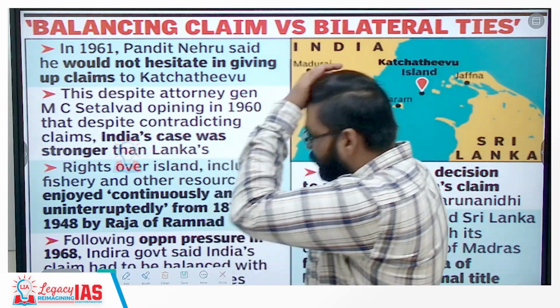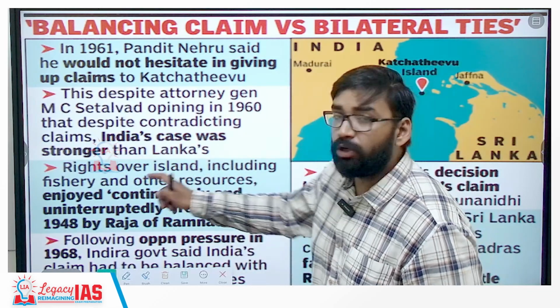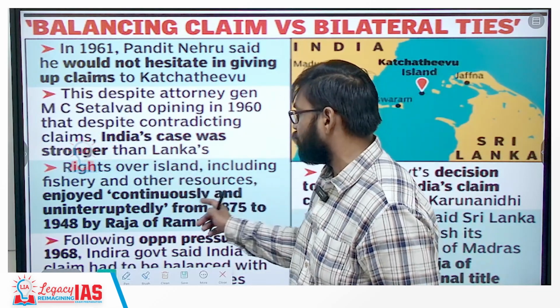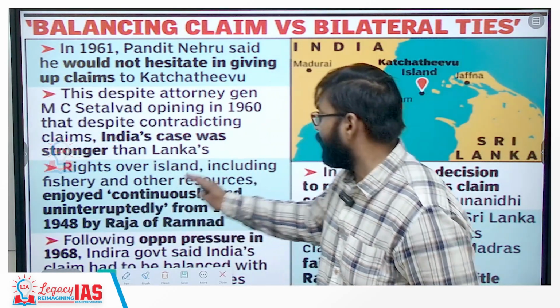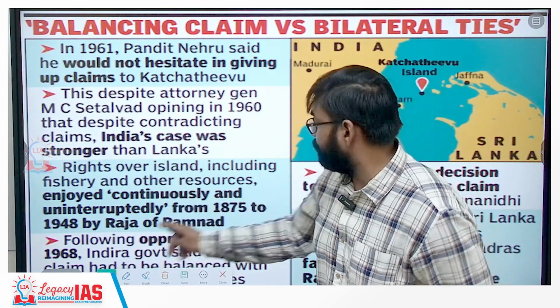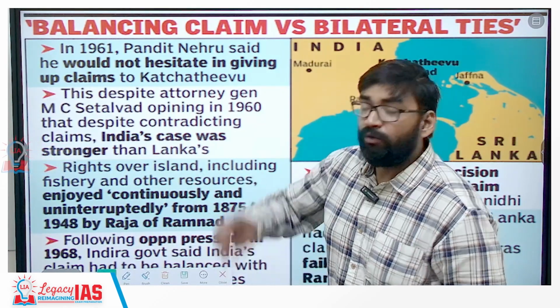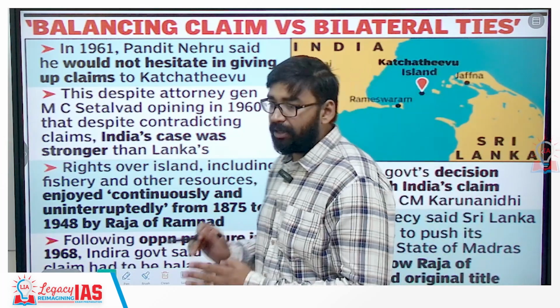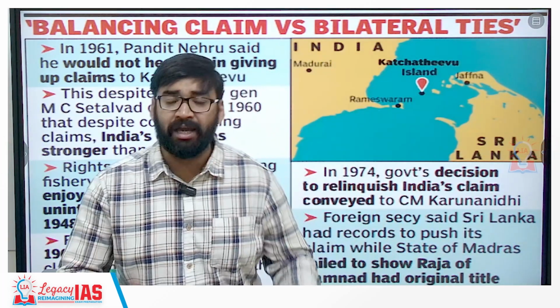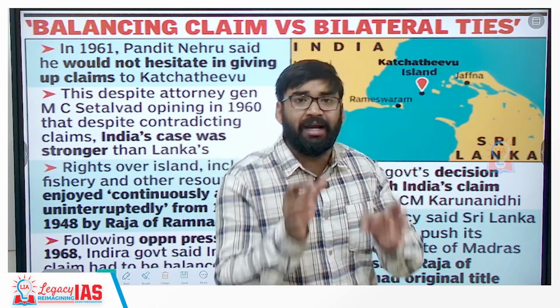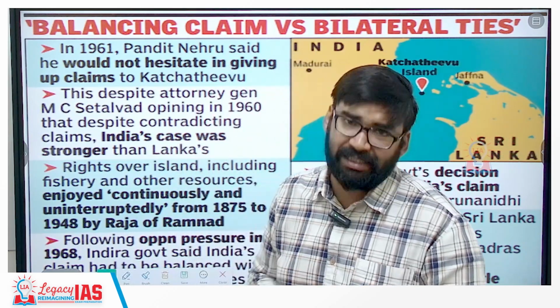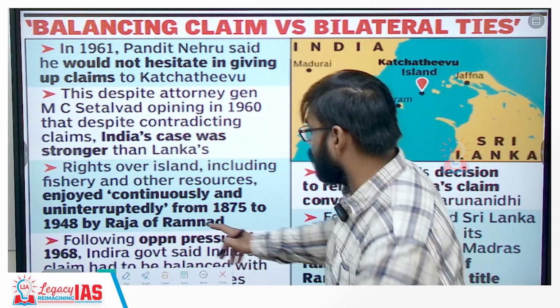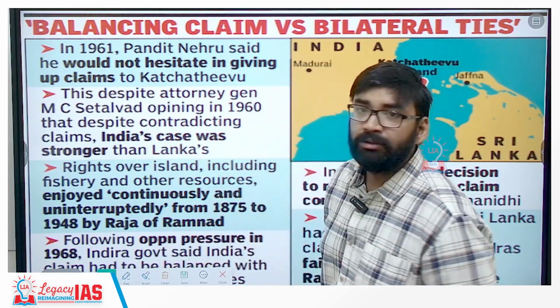Now, after this, the rights over the island, which include fisheries rights and other resources, were enjoyed continuously by Indian fishermen from 1875 to 1948. इंडियन फिशरमैन ने बिना किसी डिसरप्शन के यहां पर अपनी राइट्स को हमेशा से एक्सरसाइज किया है. Why? Because of the Raja of Ramnad. Clear?